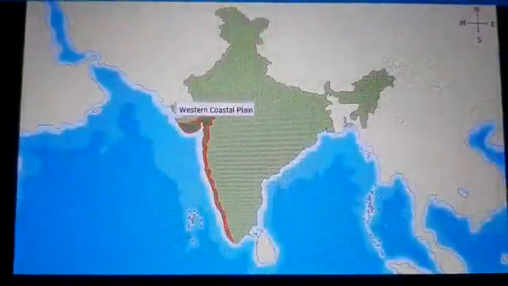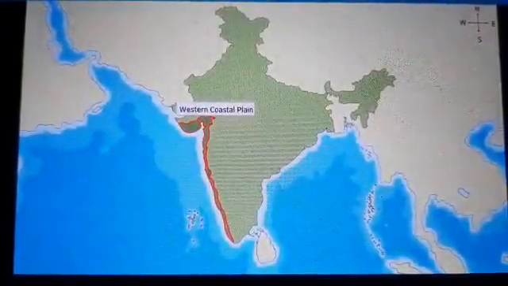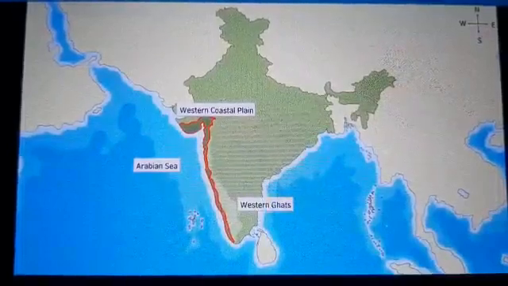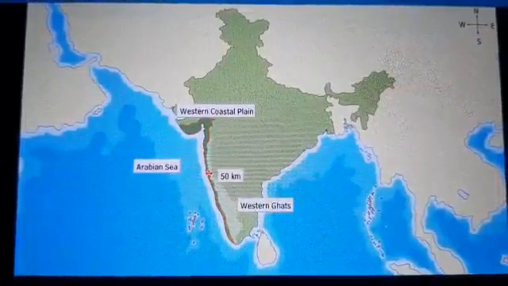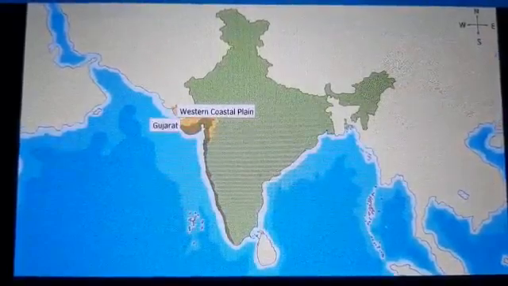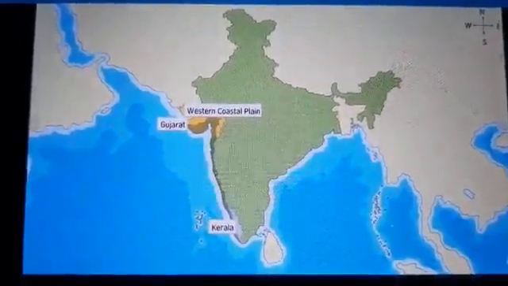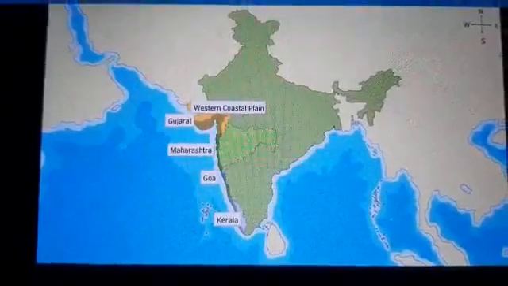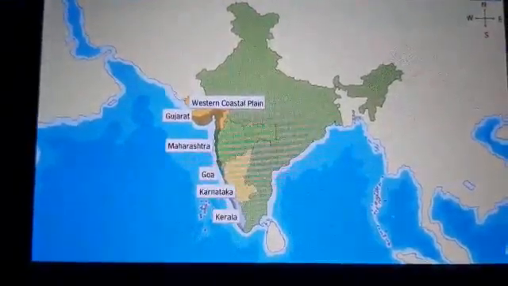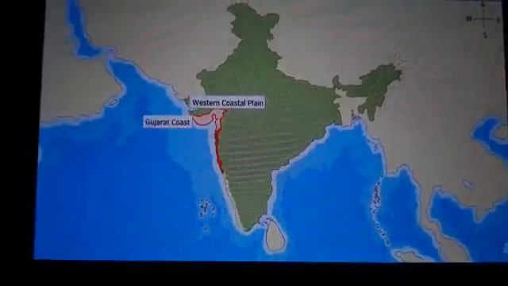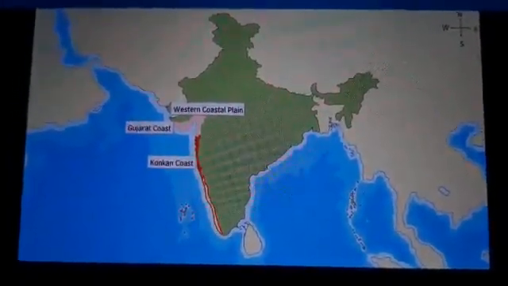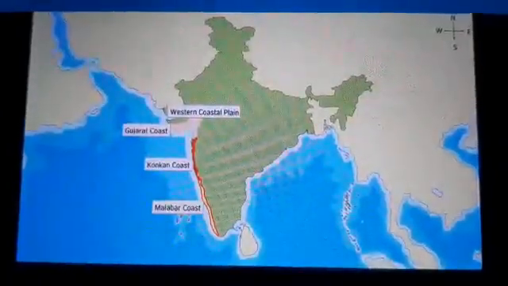The Western Coastal Plain. The Western Coastal Plain is a thin strip of land situated between the Arabian Sea and the Western Ghats. The width of this plain is about 50 kilometers. It begins at Gujarat in the north and ends at Kerala in the south. It also includes the coastlines of the states of Maharashtra, Goa, and Karnataka. The western coastal plain is divided into three major coasts. The northern part is called the Gujarat coast, the middle up to Goa is called the Konkan coast, and the southern part from Goa to Kerala is called the Malabar coast.